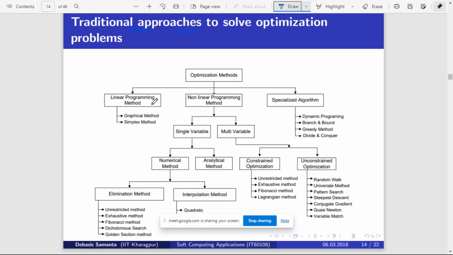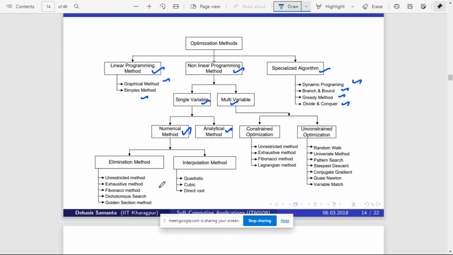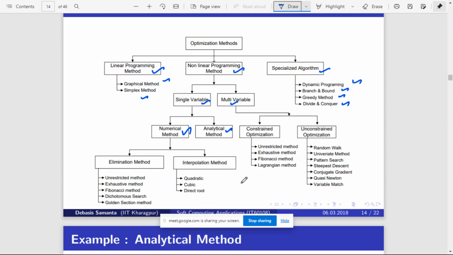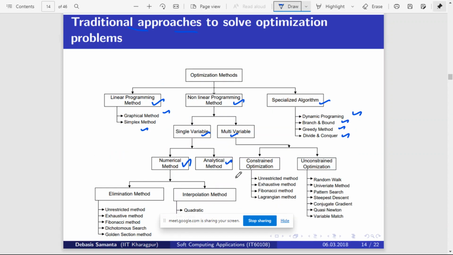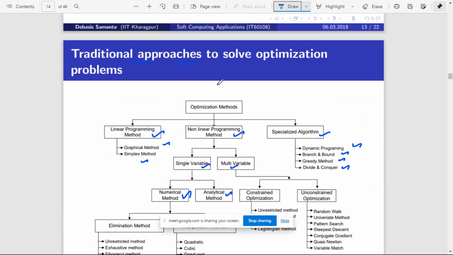Broadly it is classified as linear programming method, non-linear programming method, and specialized algorithms. Under specialized algorithms you have dynamic programming, branch and bound, greedy method, divide and conquer. Under linear programming, the graphical method and simplex method are there. Under non-linear programming, single variable and multivariable. In single variable you have numerical method and analytical method. In numerical method you have elimination method and interpolation method. Basically these are the exhaustive techniques available in traditional approaches to solve optimization problems, right?